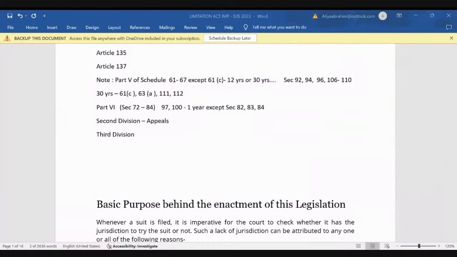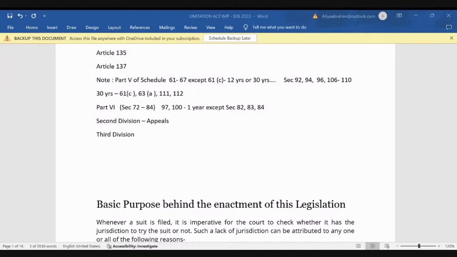Now first division is divided into 10 parts. If you see part 1, suit relating to account, part 2, suit relating to contract, right? Then you have part 3, part 4, and like this you have 10 parts. The last part is part 10. So remember all the parts and which part is dealing with what.